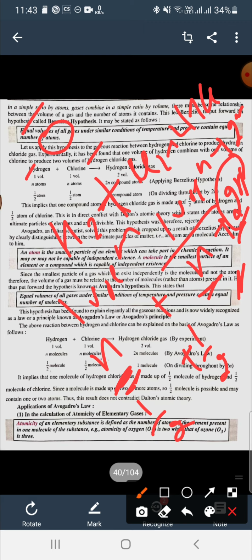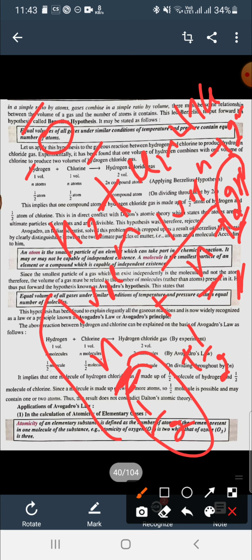If we want to take one atom of HCl, we are using half atom of H2 and half atom of Cl2. But this is against Dalton's law, because half an atom cannot exist.